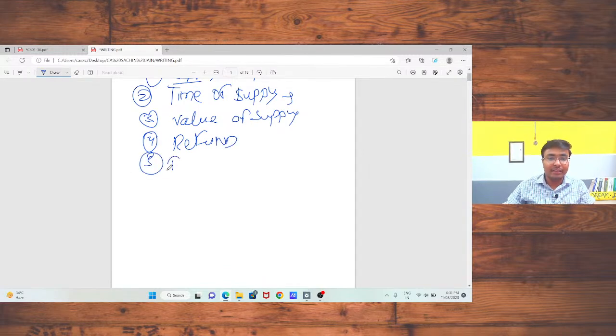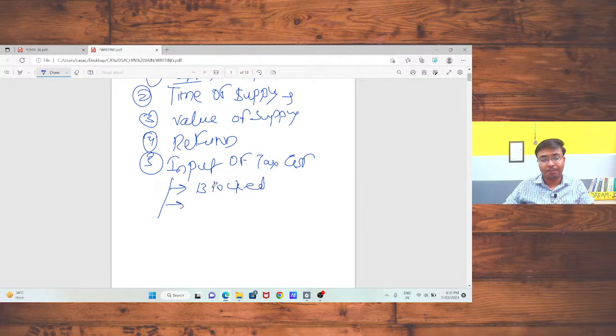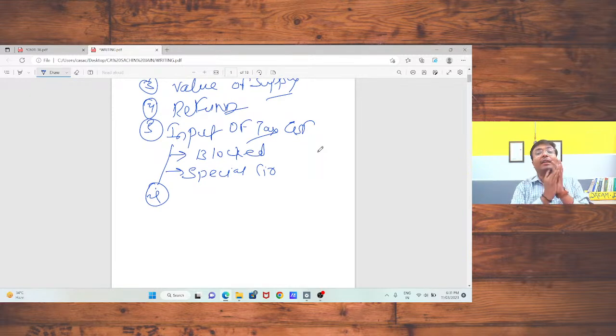We also discussed the importance of input tax credit under GST, including blocked credit and the special circumstances for claiming input tax credit. After filing your return, the department is going to do your scrutiny, assessment and audit, so we also discussed scrutiny, audit and assessment under GST.